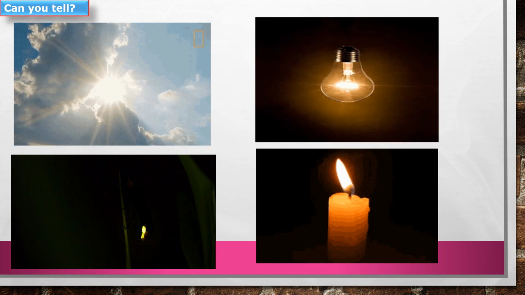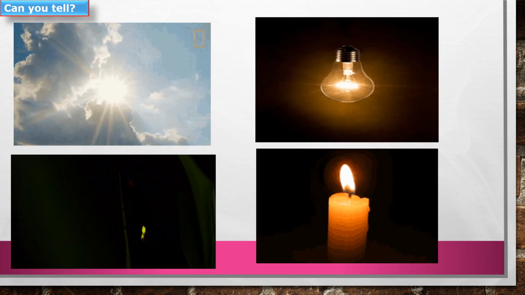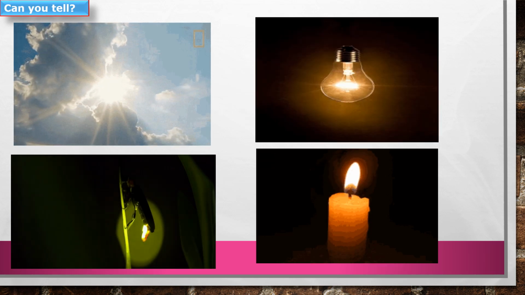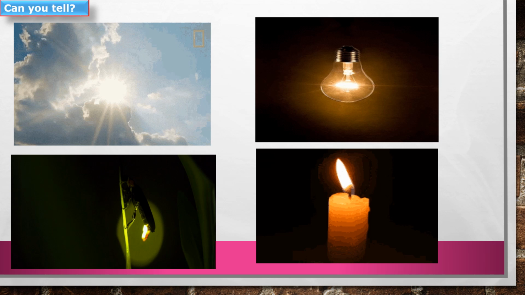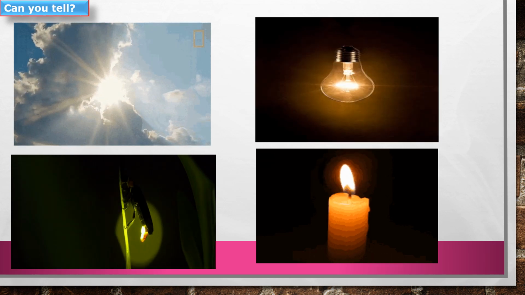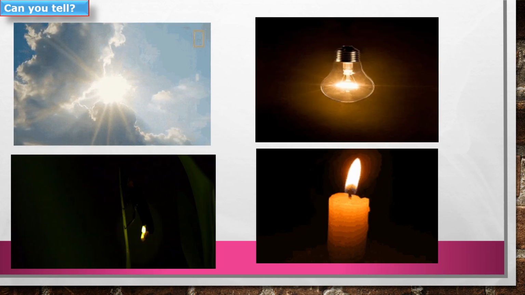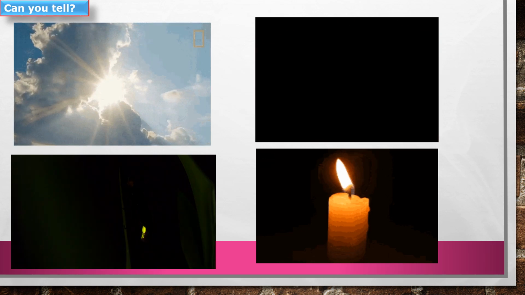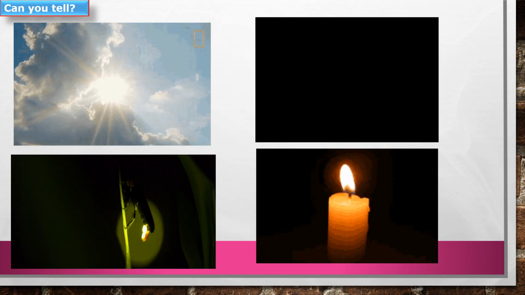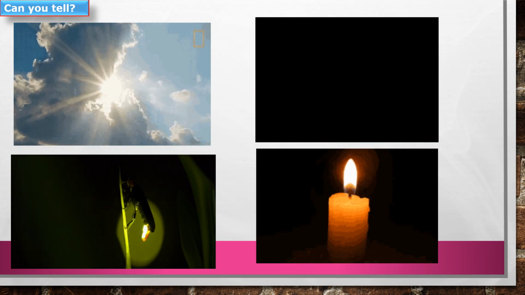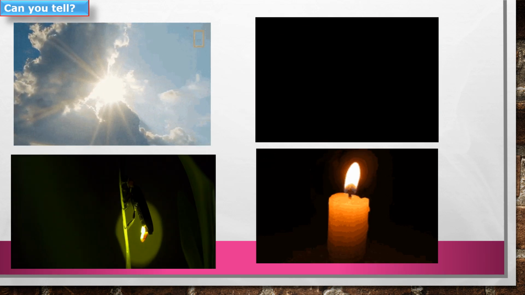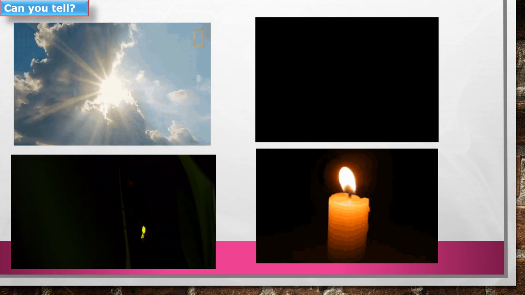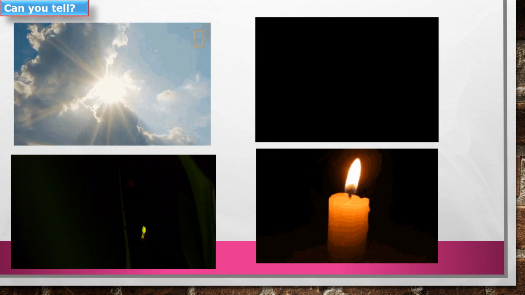What does the light in each one of the pictures originate from? In the first picture, sun is giving the light. In the second picture, it is the electric bulb that is giving us the light. In the third picture, a firefly is seen shining. In the last picture, there is an illuminated candle. Illuminated means lighted candle.